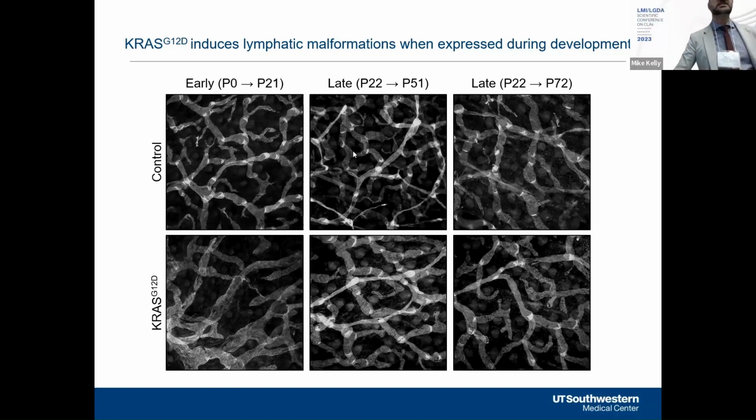But when we express in young adult mice, the lymphatic network appears relatively normal, where there are still valves in the mutant animals. So we think this suggests that there's this window where mutant KRAS has a greater effect on lymphatic vessels as the network is forming, rather than after the network has already formed.